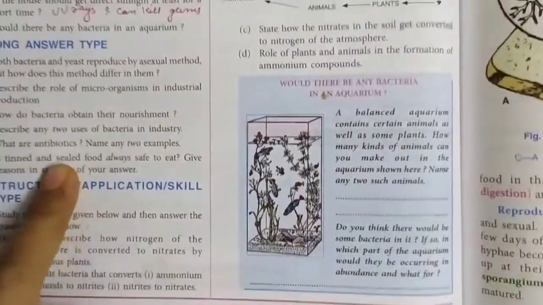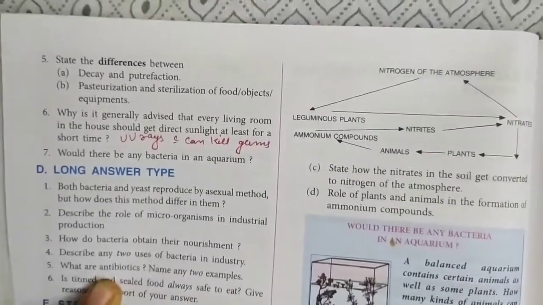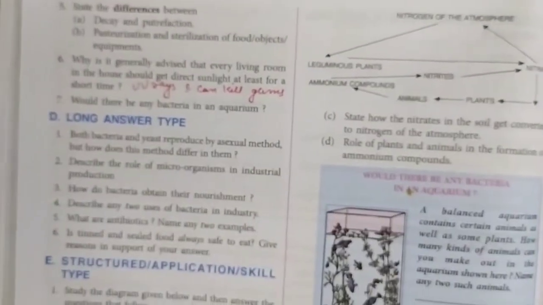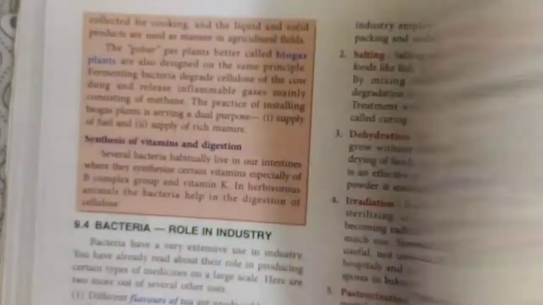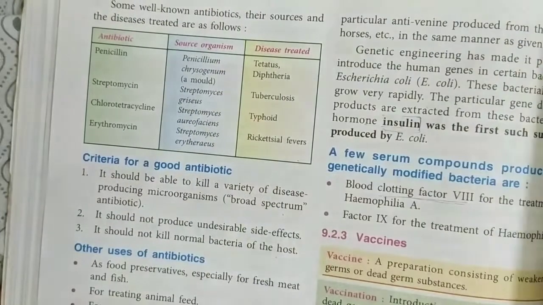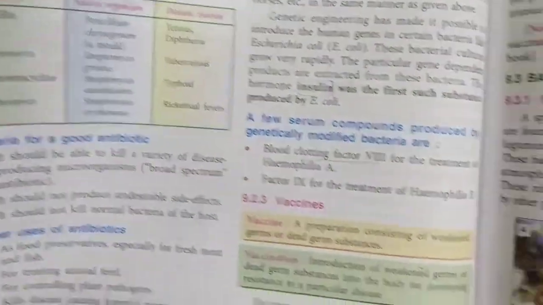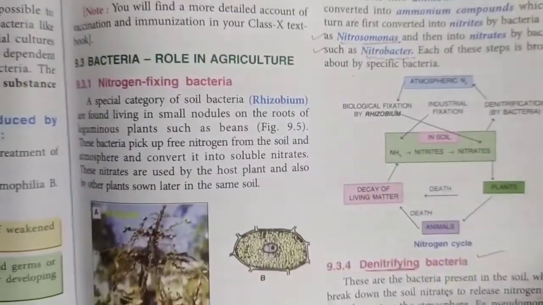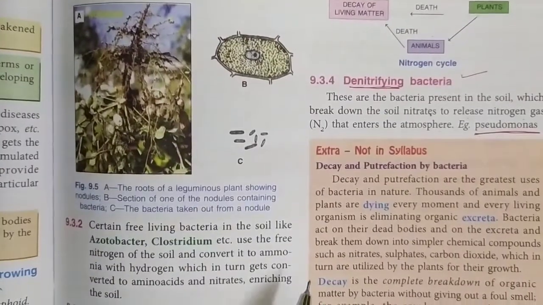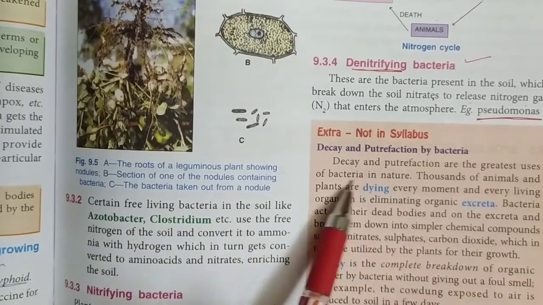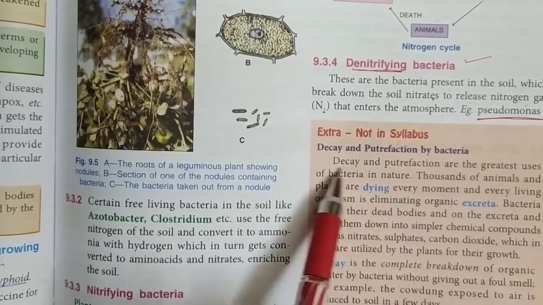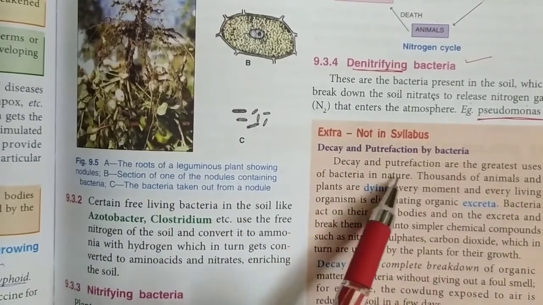The next question is, state the difference between decay and putrefaction. This is extra. This is not in the syllabus, so we have not discussed. But if you want to write, you can see here. It is given in a column. It is written here, extra, not in syllabus. So decay and putrefaction are greatest uses of bacteria in nature. Decay means complete breakdown.